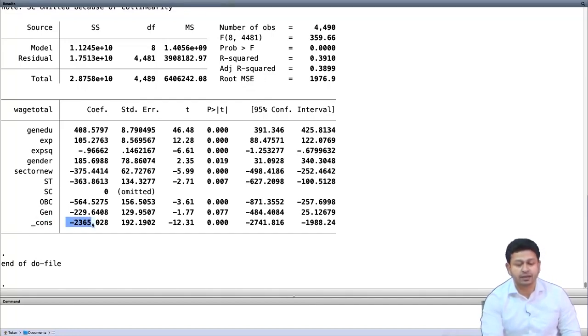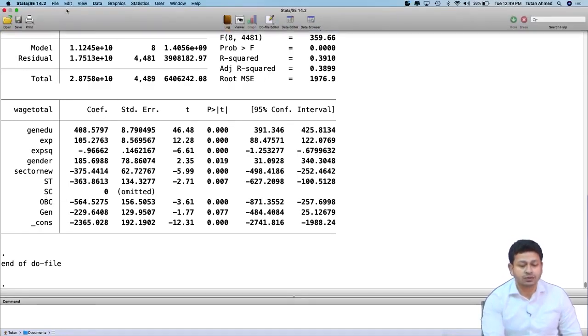It could be interpreted as the coefficient multiplied by a variable whose value is equal to 1. That is why the software has omitted a particular category, SC, at its own convenience. So it has decided to have SC as the reference category, and then you can explain the impact of the other categories vis-a-vis the SC category.